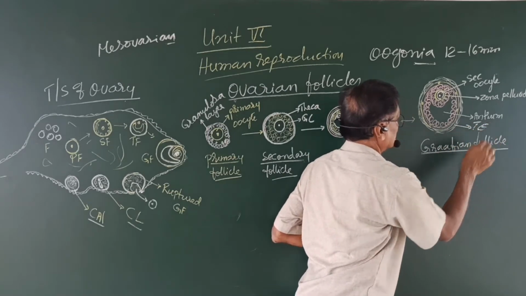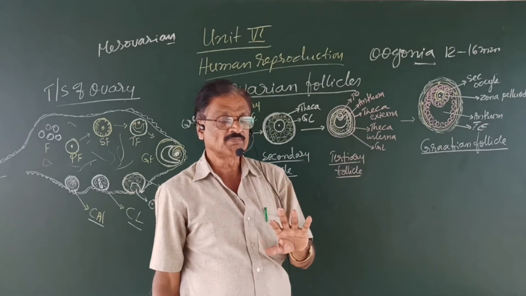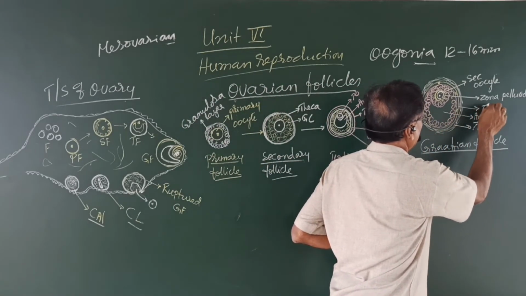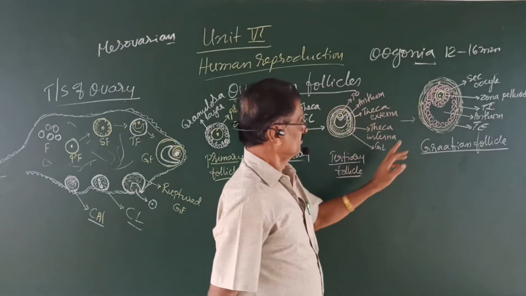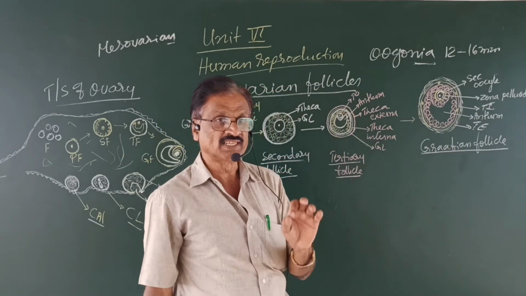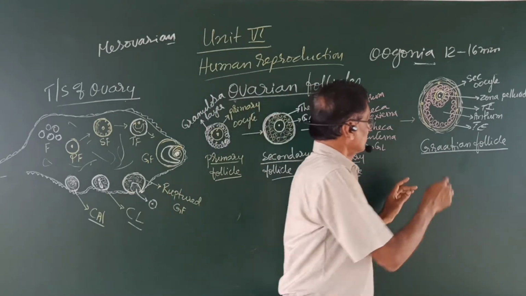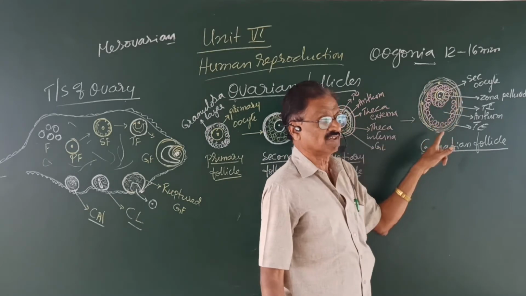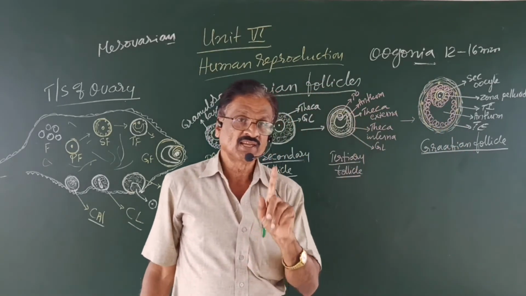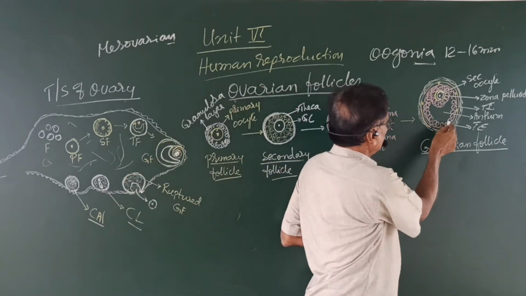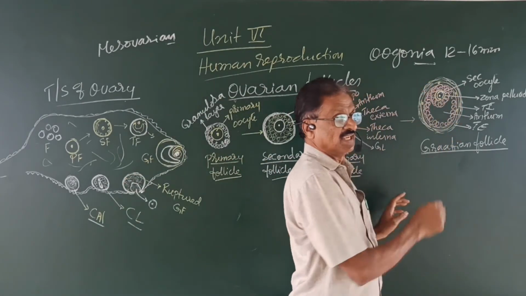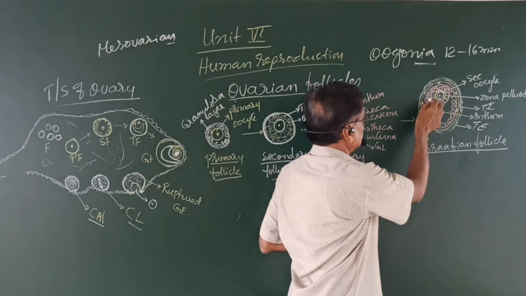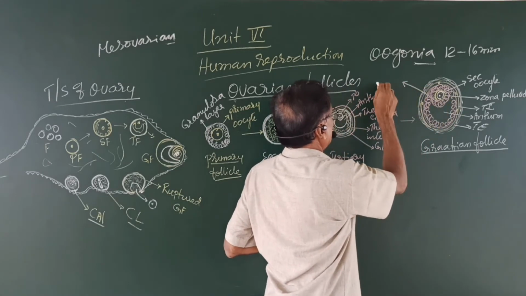This is the theca externa, which is composed of fibrous connective tissue. Inner to it, there is a layer of theca interna, which is composed of blood vessels and glands. Then, internal to theca interna, there are many layers of granulosa cells. The granulosa cells, or the granulosa layer, at one end project into the antrum, forming a mass of cells called